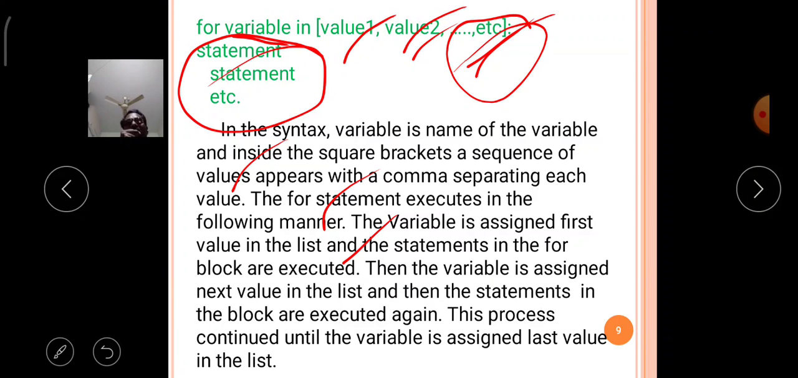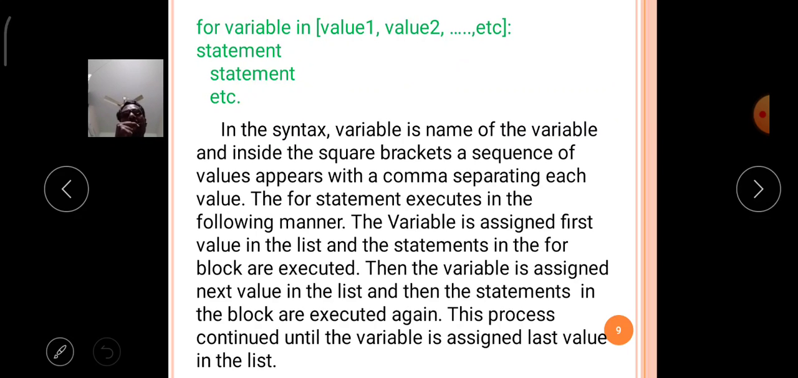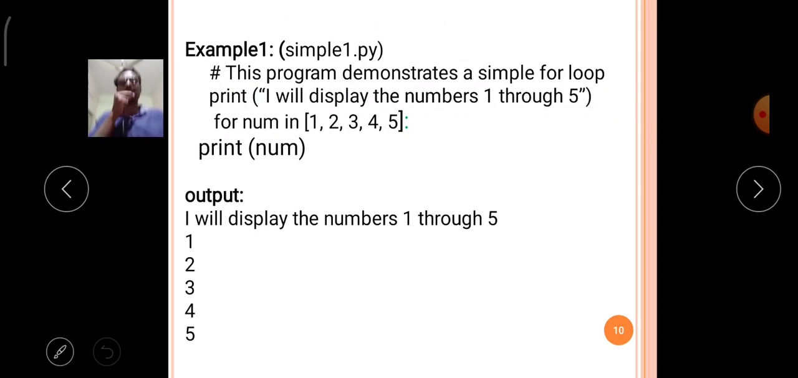Okay, so like that the for loop is called a count controlled loop in the Python language. Then comes the example.